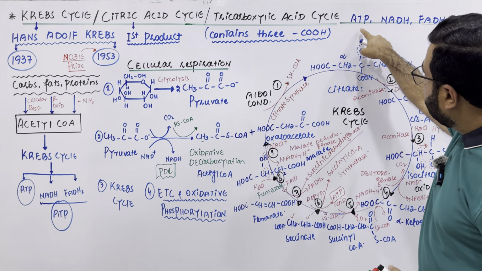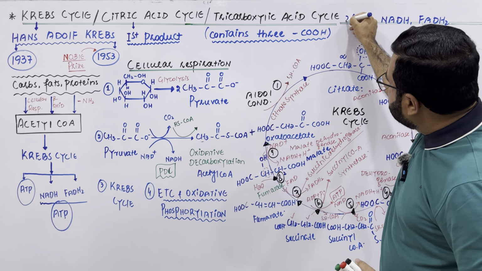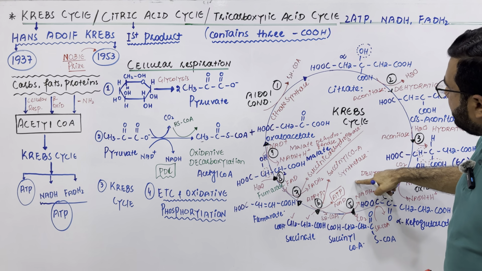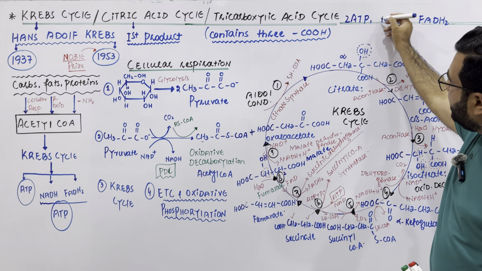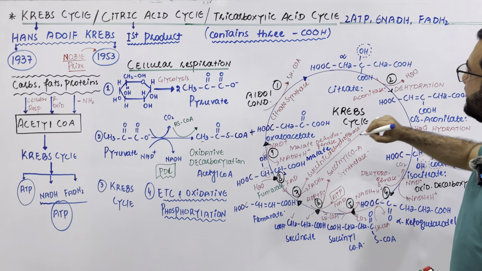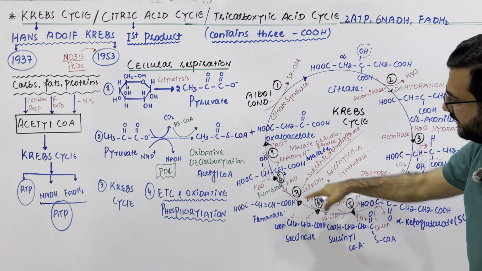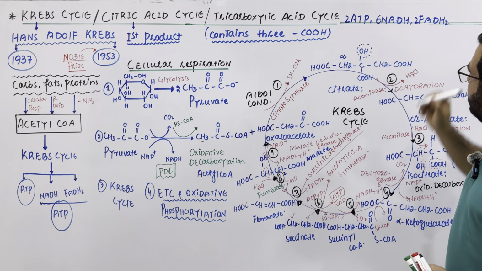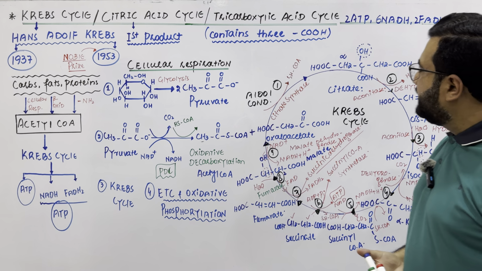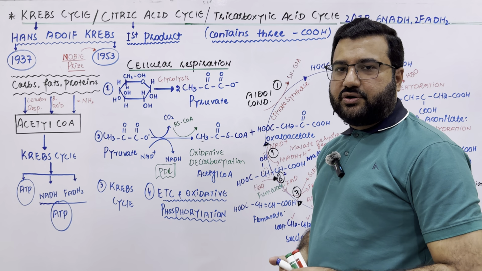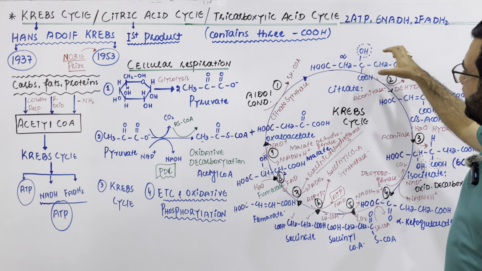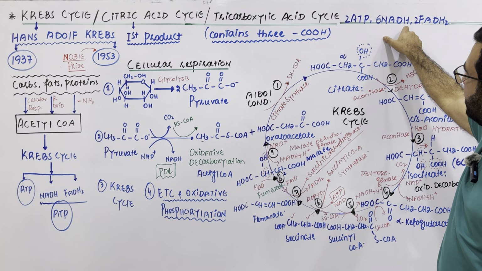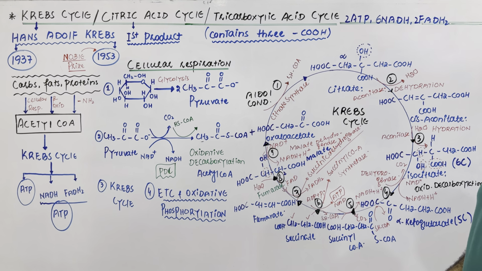In one turn, one ATP is produced, so in two turns, two ATPs will be produced. Similarly, in one turn three NADH are produced, so in two turns 6 NADH will be produced. In one turn of the Krebs cycle, one FADH2 is produced, so in two turns there should be two FADH2 molecules produced. So in this way, the two turns of the Krebs cycle produce two ATPs, 6 NADH, and two FADH2 molecules.